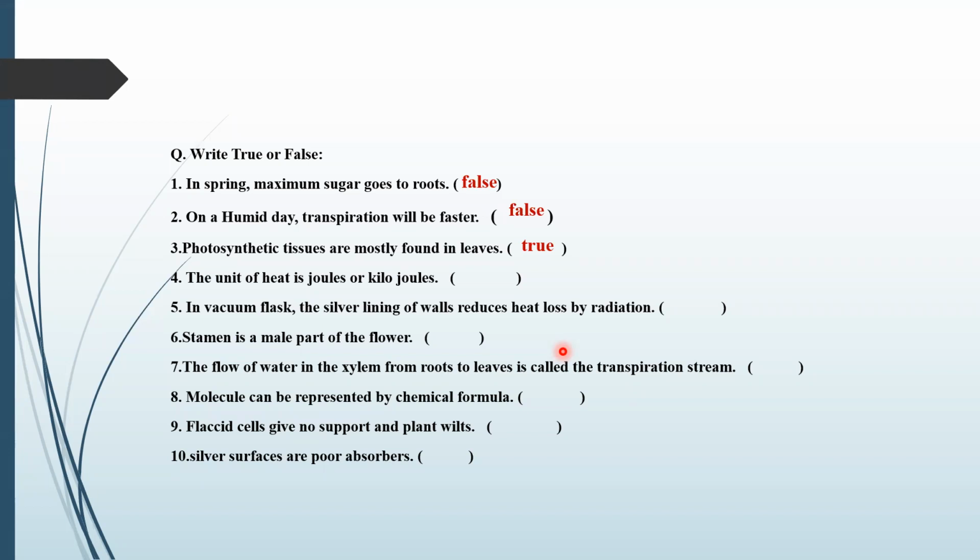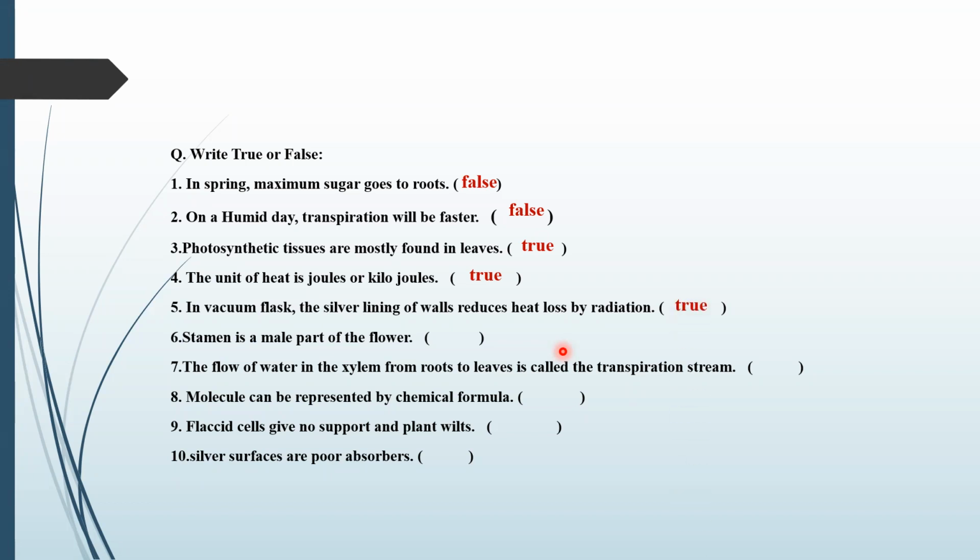Okay. Come towards the fourth one. The unit of heat is joule or kilojoules. Is it true or false? Sir, true. Yes, Ali Zishan. Okay. In vacuum flask, the silver lining of the walls reduces heat loss by radiation. Is it true or false? I will ask Muhammad Rayan. It is true. It's a true statement.